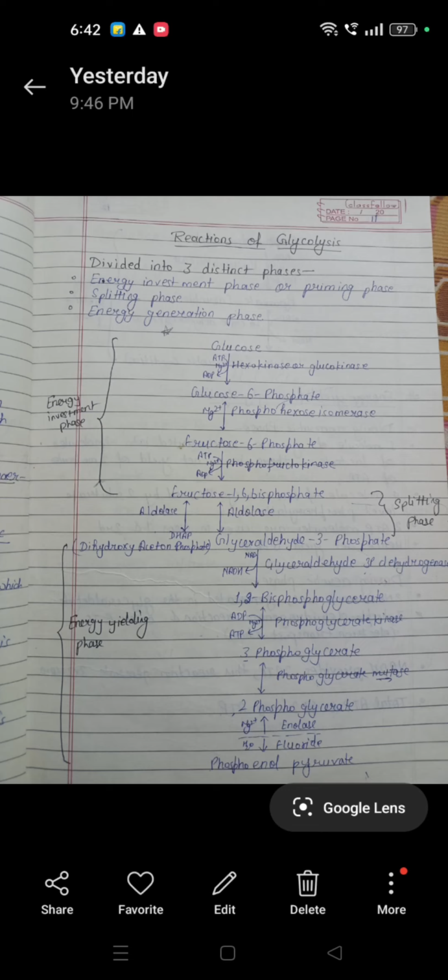Here, glyceraldehyde 3 phosphate is converted into 1,3 bisphosphoglycerate in presence of glyceraldehyde 3 phosphate dehydrogenase enzyme. 1,3 bisphosphoglycerate is then converted into 3-phosphoglycerate in presence of enzyme phosphoglycerate kinase, and then 3-phosphoglycerate is converted into 2-phosphoglycerate, which in presence of enolase enzyme is converted into phosphoenolpyruvate.